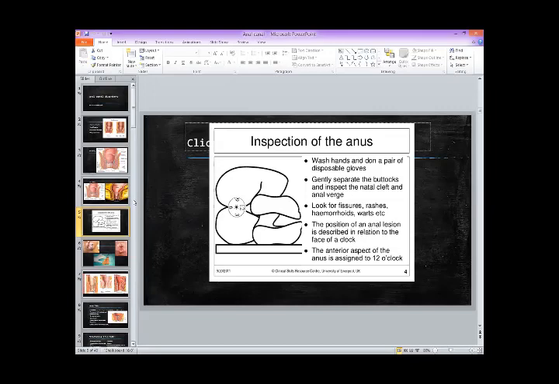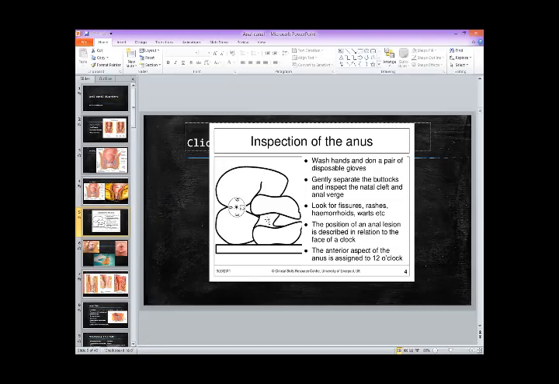It's also the same. And the third position is a left lateral or right lateral position, in which you ask the patient to turn onto the side and then you fold the legs and then you examine. Also the examination can be done in the lithotomy position, just like in a gynae examination, in which the patient is lying on the back and lifting the legs above and flexing the hip and knee. So the easiest and the most convenient position for the patient is actually the left lateral position.